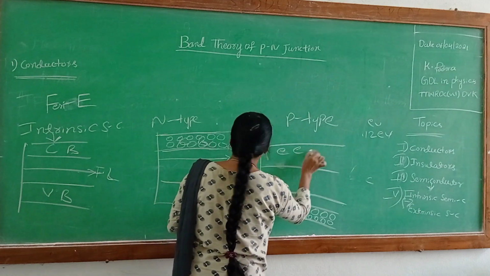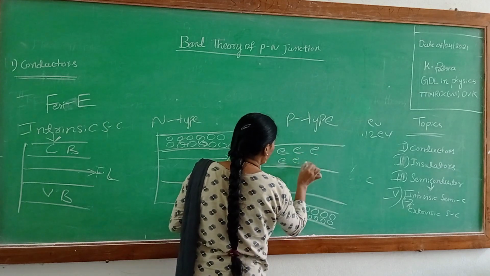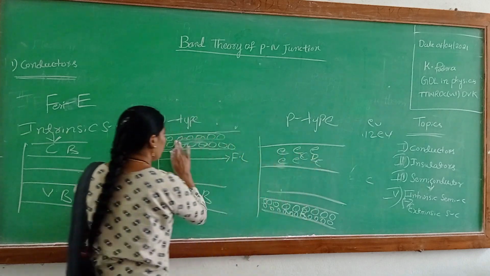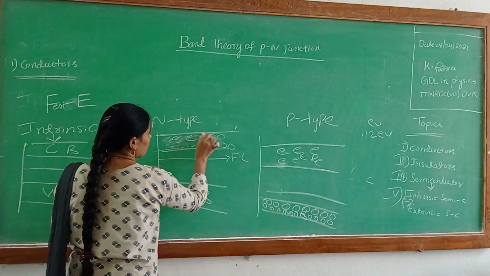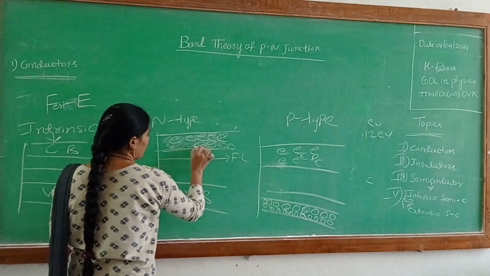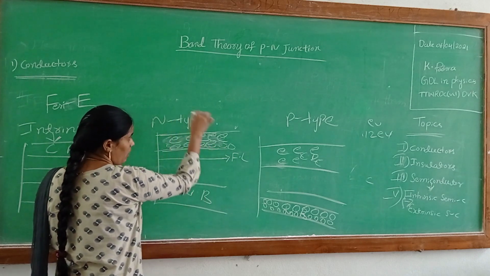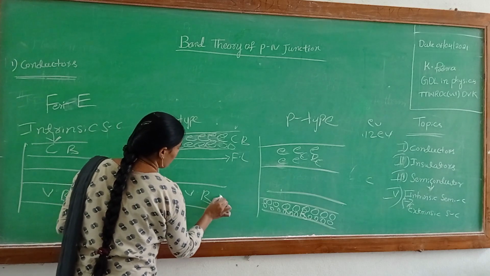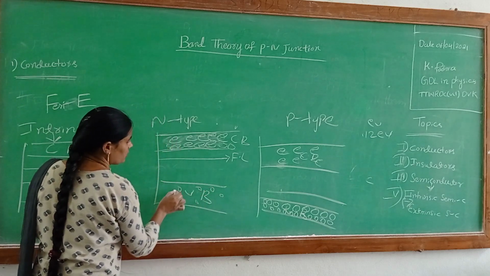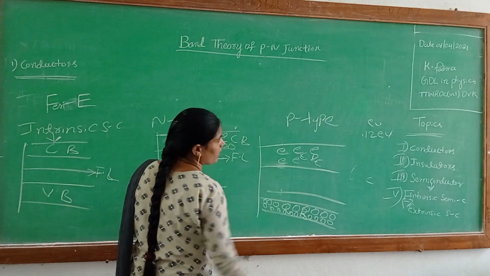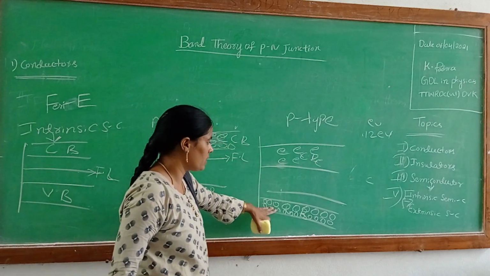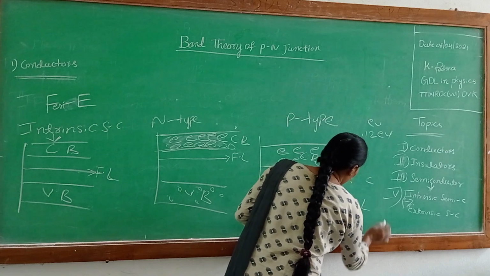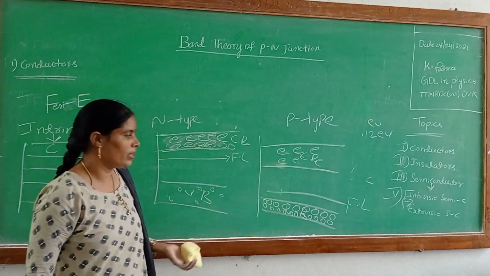Minority charge carriers, electrons, are in the conduction band. This is the conduction band and this is the valence band. The Fermi energy level is always near the valence band.